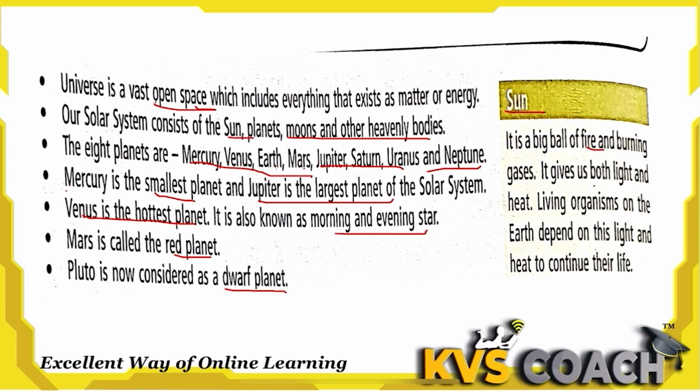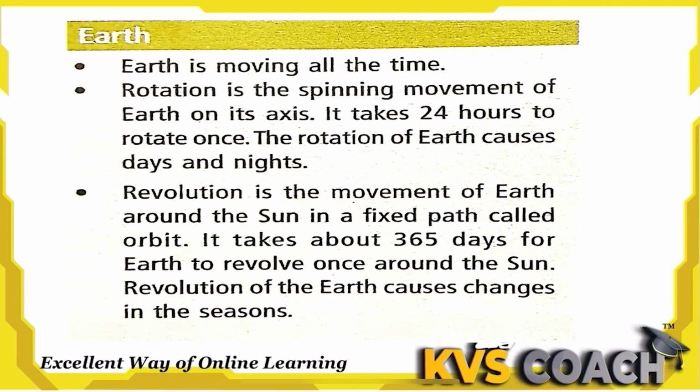Sun is a big ball of fire and burning gases. It gives us both light and heat. Living organisms on the earth depend on the light and heat of the sun to continue their life. So sun is very important for living organisms on the earth.